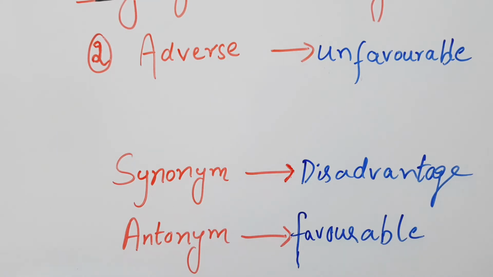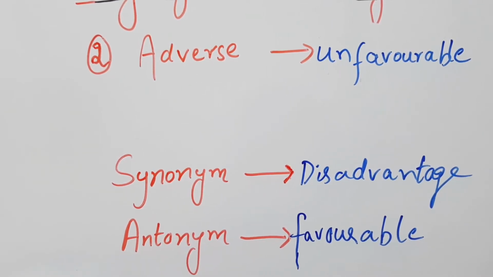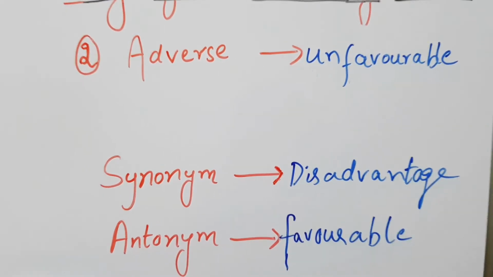So normally unfavorable, disadvantage means adverse. The antonym, opposite word, is favorable, meaning advantage. That is the opposite word for adverse. So instead of using disadvantage or unfavorable, we will use the excellent English vocabulary word adverse. Now let's begin the third English vocabulary word.